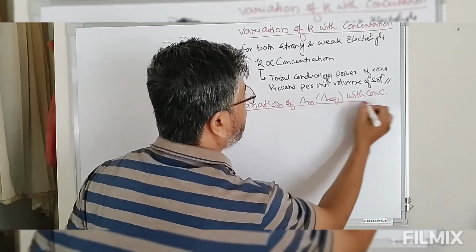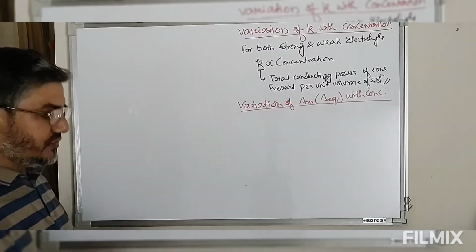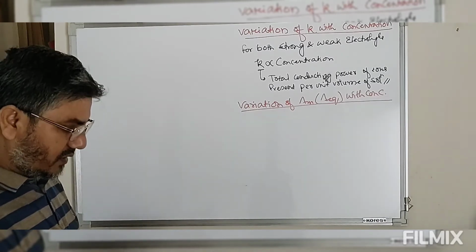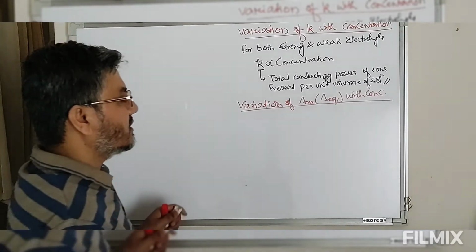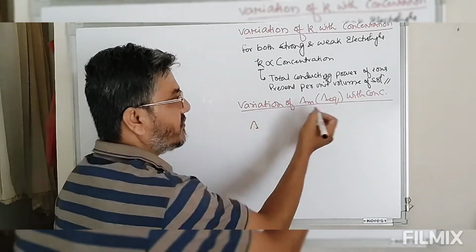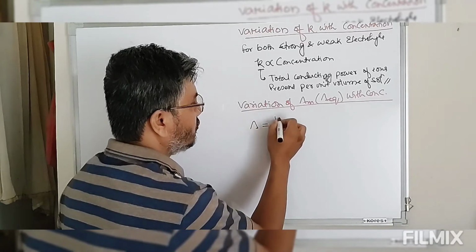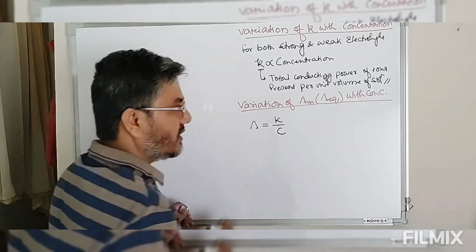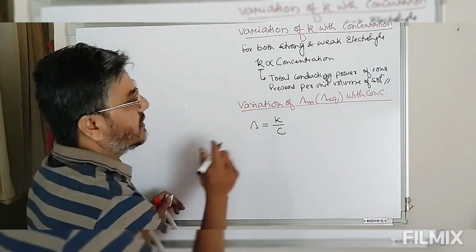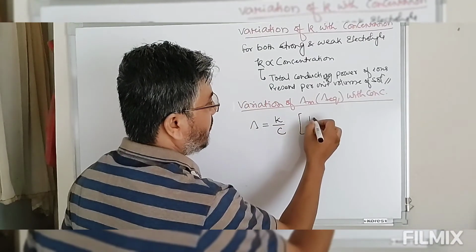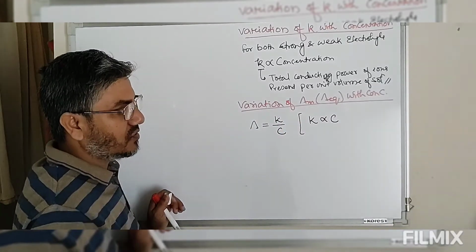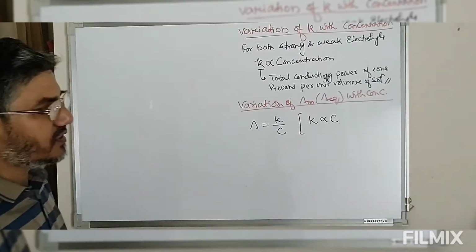As we have seen earlier, molar conductance or equivalent conductance is equal to kappa divided by C. We have just seen that kappa is proportional to concentration, whether measured in terms of normality or molarity.